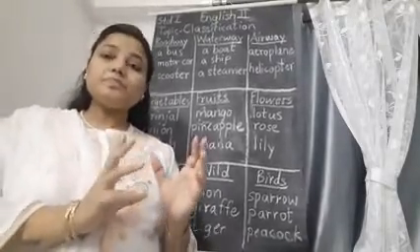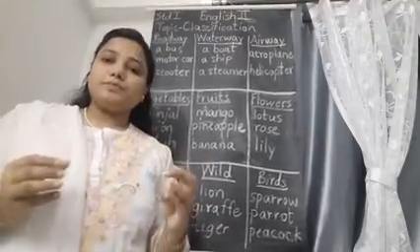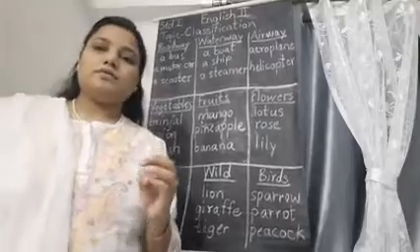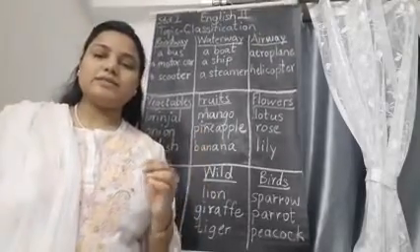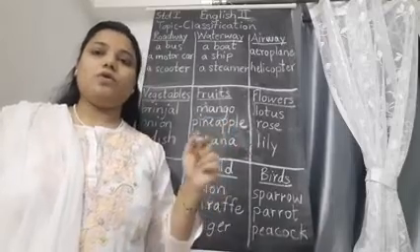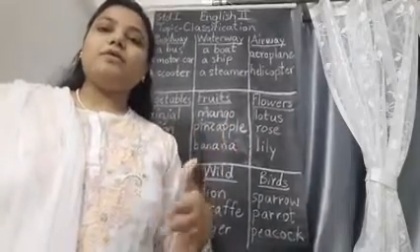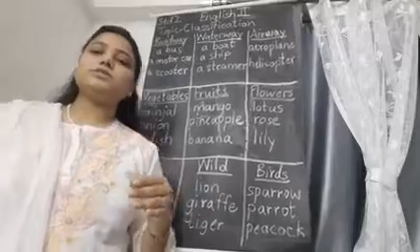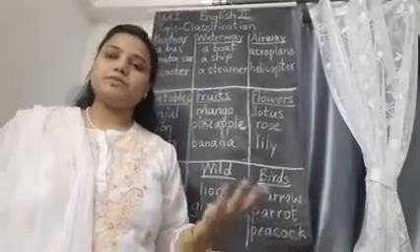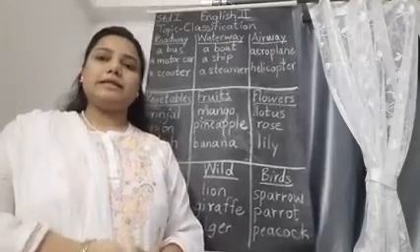So which things float in water? As you can see, ships sail in sea, or you can say river, or you can say oceans. And then boat, which sails in the same places, river, or you can say lake.